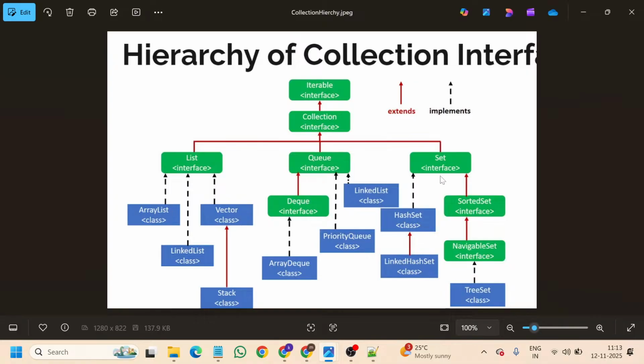And then at last we have set interface. So set interface will extend sorted set and navigable set. These are the two interfaces that set will extend. On the other hand, it implements the class of hash set, and hash set will implement the linked hash set. So if you clearly observe this set interface, if you separate this set and create a map interface, the same names, instead of hash set there will be hash map, instead of linked hash set there will be linked hash map, instead of tree set it will have tree map, and I will show you the things.